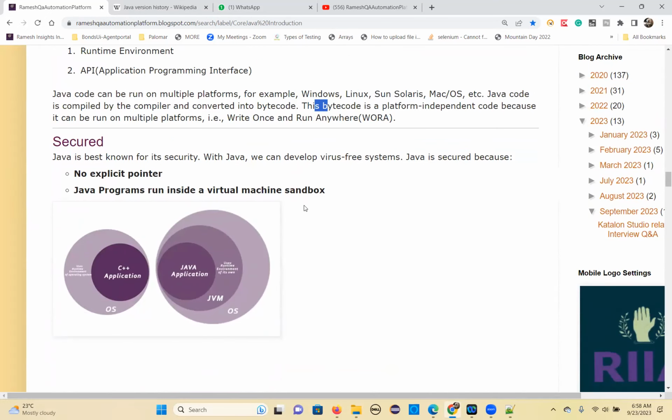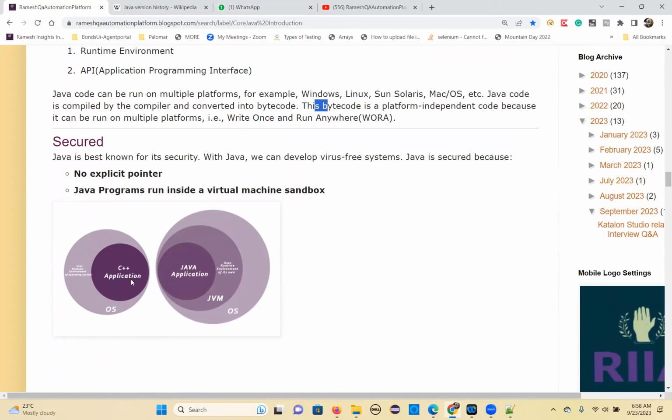It's a secured programming language. A secured programming language is nothing but, anywhere you need security for the applications or your data, wherever it is. And Java is one of the secure programming languages. Why it is a secure programming language is, if you observe this diagram, you can understand very clearly.